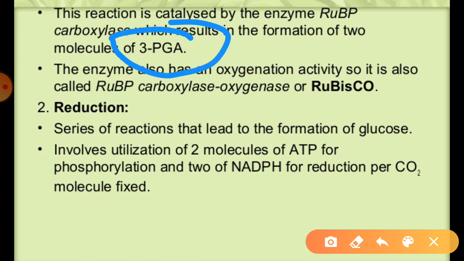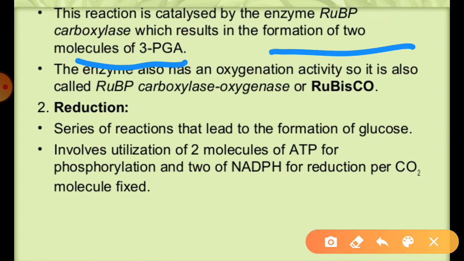Means in that particular version it is helpful for the formation of 3-PGA with the help of the enzyme known as RuBP carboxylase, which helps in the formation of two molecules of 3-PGA, or directly you can say phosphoglyceric acid. And as the RuBP carboxylase enzyme can also help in oxygenation, it is commonly known as RuBP carboxylase oxygenase or Rubisco. Sometimes it is also known like that.